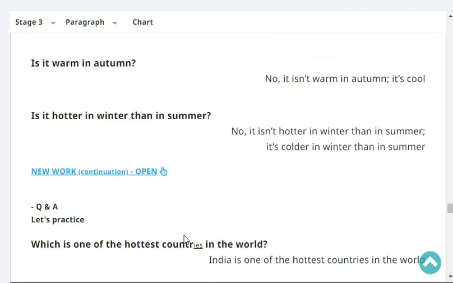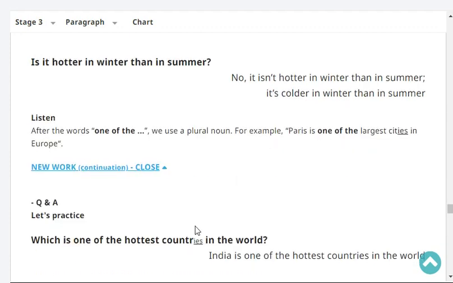Is it hotter in winter than in summer? No, it isn't hotter in winter than in summer. It's colder in winter than in summer. Very good. Okay, next listen. After the words or the phrase one of the, we use the plural noun.